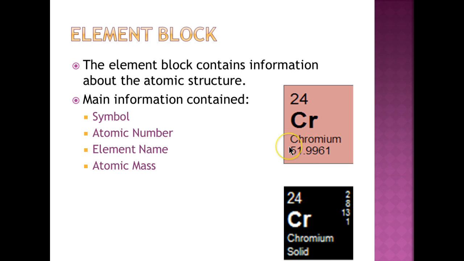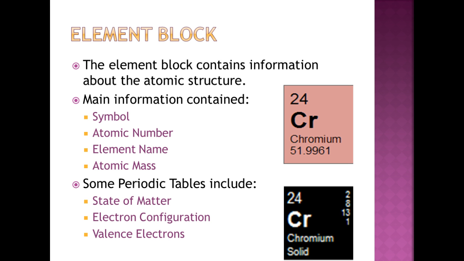Now, just to review, remember the atomic number is always smaller than the atomic mass. Because the atomic mass is made of protons and neutrons, so both of those, and the atomic number is just the protons. So there's going to be fewer protons than protons and neutrons. That will be a larger number. In addition to that, sometimes we have things like the state of matter written here. Sometimes the electron configuration. And remember, this bottom number here is the number of valence electrons. So those are some other things you'll see when you take chemistry, but those are a few.